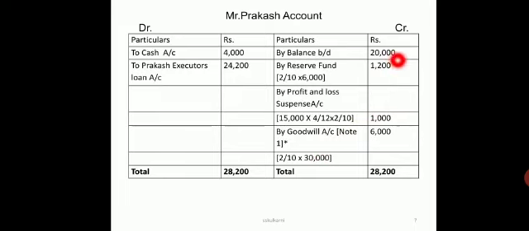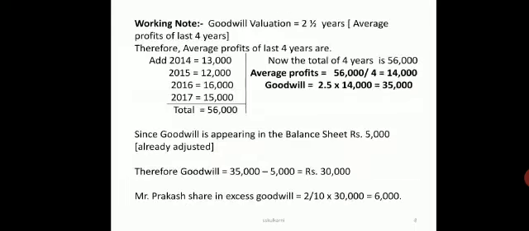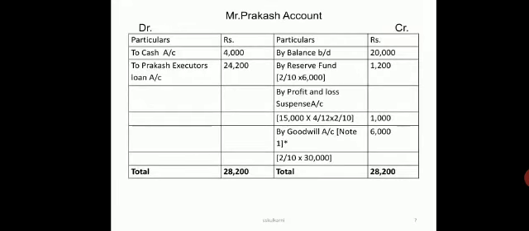Now take the total of the credit side, and we are immediately going to pay rupees 4,000 in cash. So that cash has to be paid immediately, 4,000. So now the difference on the debit side, that is 28,200 minus 4,000, gives 24,200, which is taken to the executor's account. So I hope it is followed.